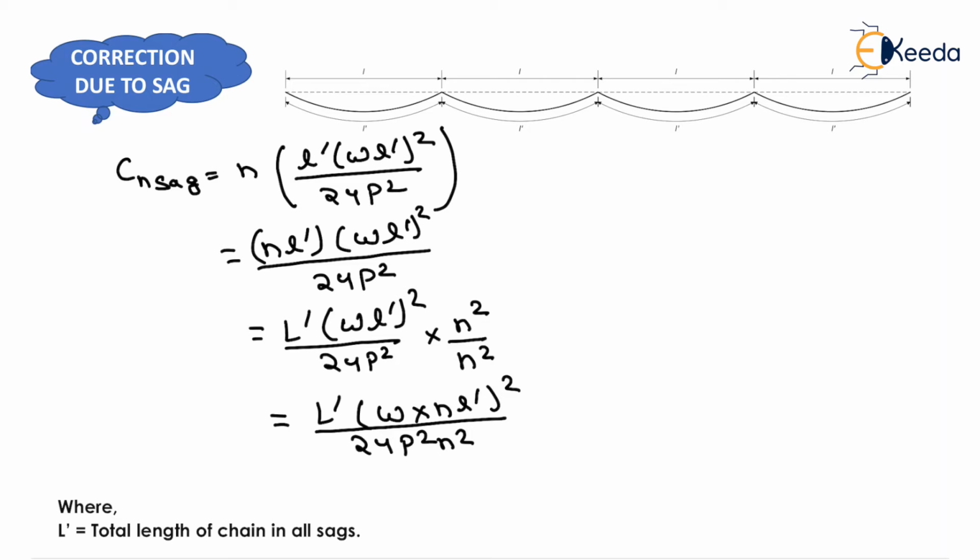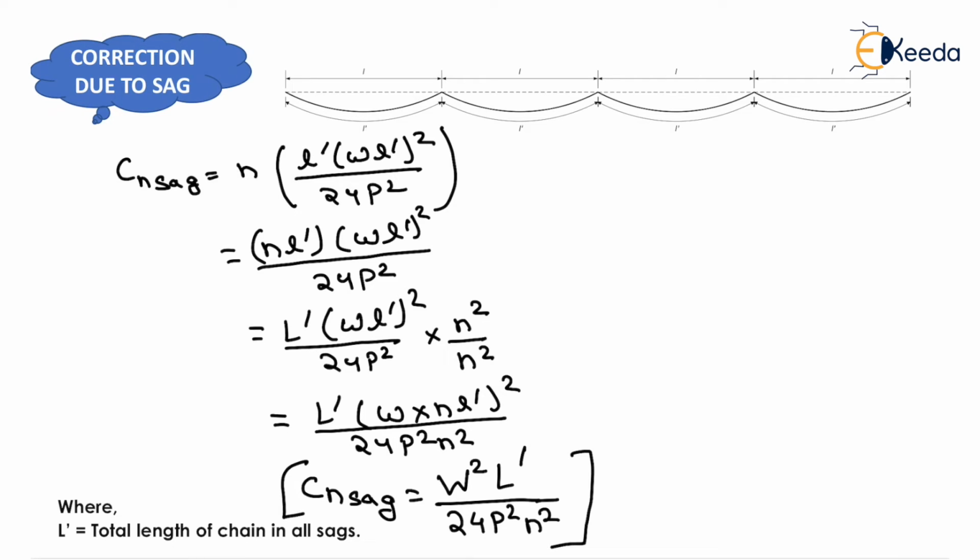Now after solving this whole equation, we will get the correction due to n sags. It will be equivalent to W square L dash upon 24 P square n square, and its nature will always be negative.